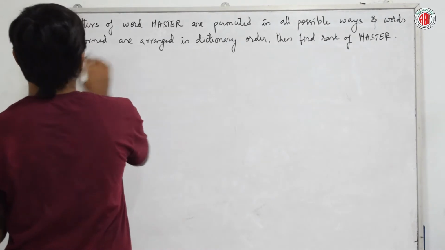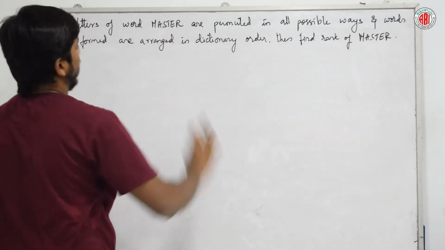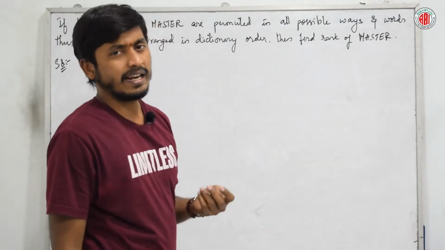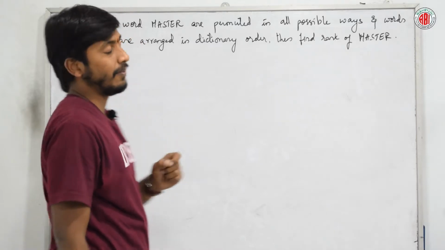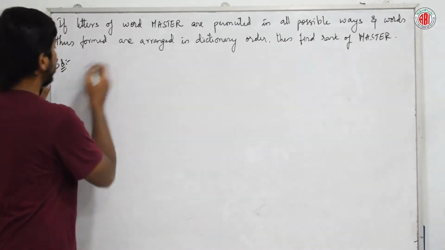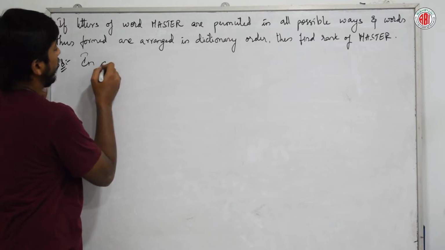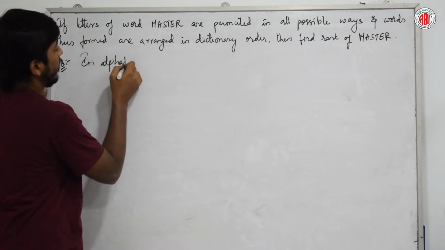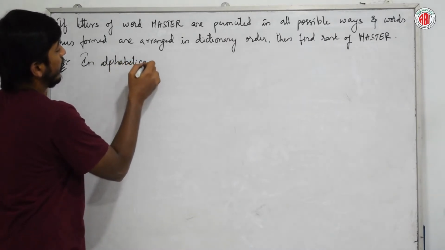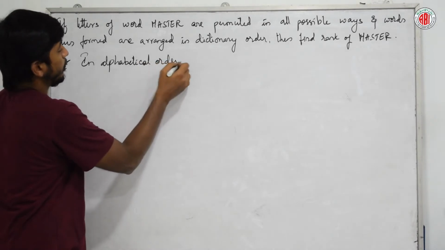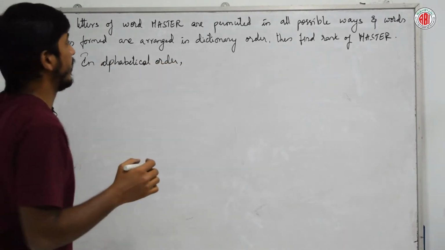First tell, what is the given word here? MASTER, right? Just write the letters in dictionary, alphabetical order. Which is first?